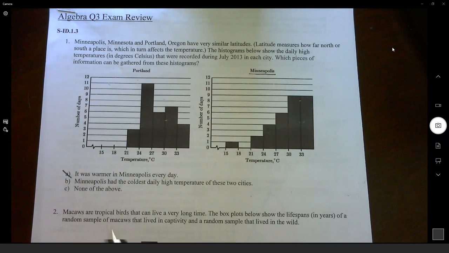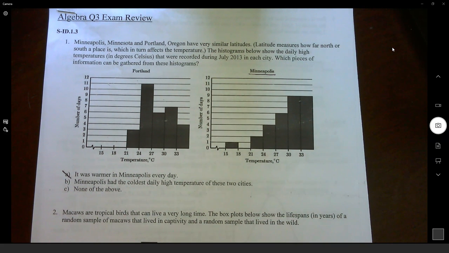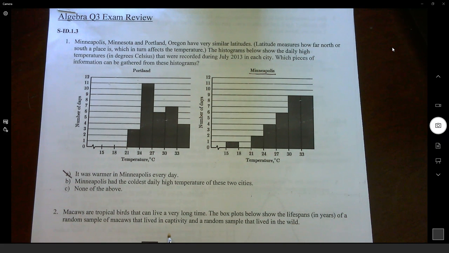The second option we have: Minneapolis had the coldest daily high temperature of these two cities. Okay, well, again, it's not asking for a specific day. It's not asking if it happened every day. It's asking did it have a cold daily temperature and the coldest compared to Portland. Well, let's look at both of their coldest temperatures.